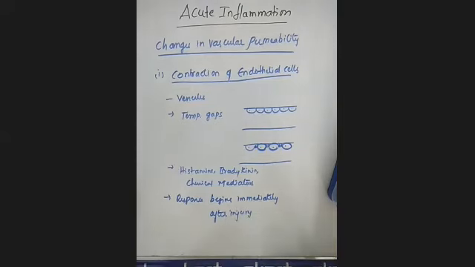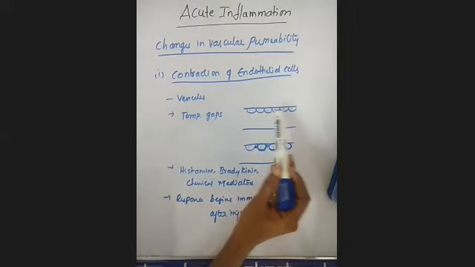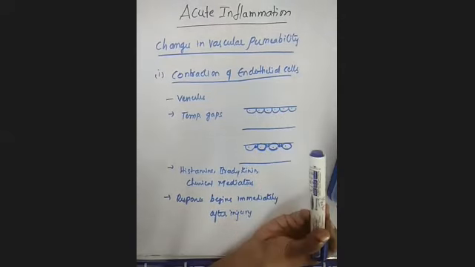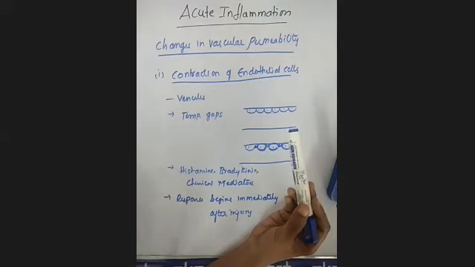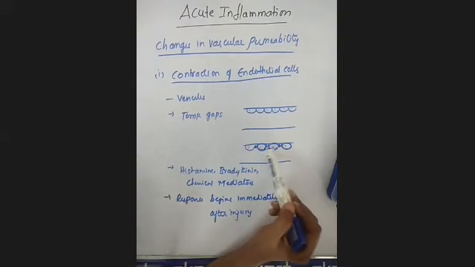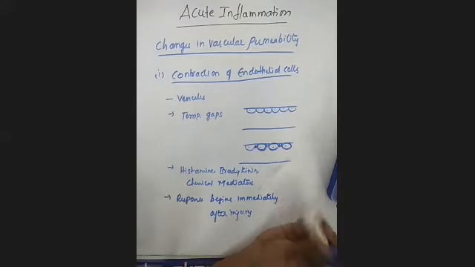Okay, this is the first mechanism by which the non-permeable endothelial layer will become leaky. What is that first mechanism? That is contraction of the endothelial cells. You remember, the contraction of the endothelial cells means, this is the normal cells. Clear? That means there is a very tight compact arrangement between the endothelial cells. But because of acute inflammation, what happens? There will be contractions of these endothelial cells. Because of the contraction, there will be formation of temporary gaps between the endothelial cells. Clear?